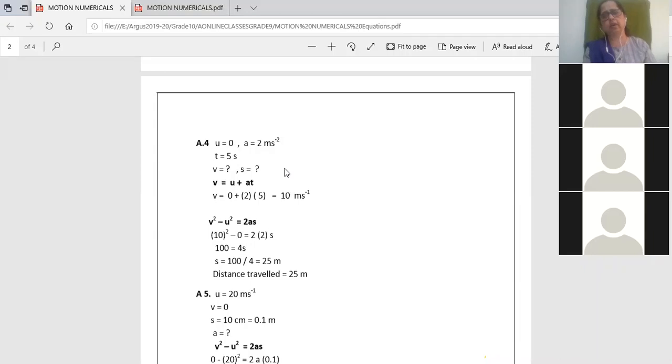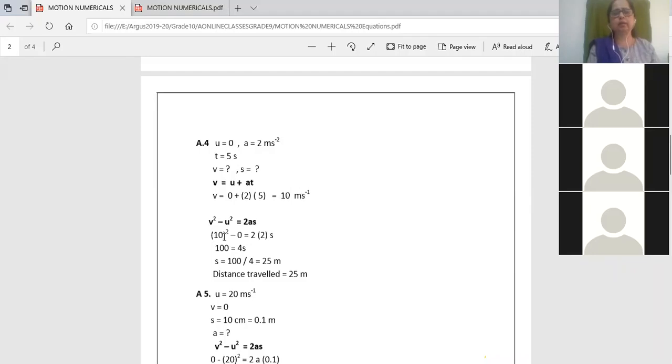Both, you can take any one, Toshit, because now I've got time and both have s. So you can take any one. But I usually take the third one, and I will advise you also to take the third one. I feel more comfortable. So v square minus u square equal to 2as. I got the value of v as 10.